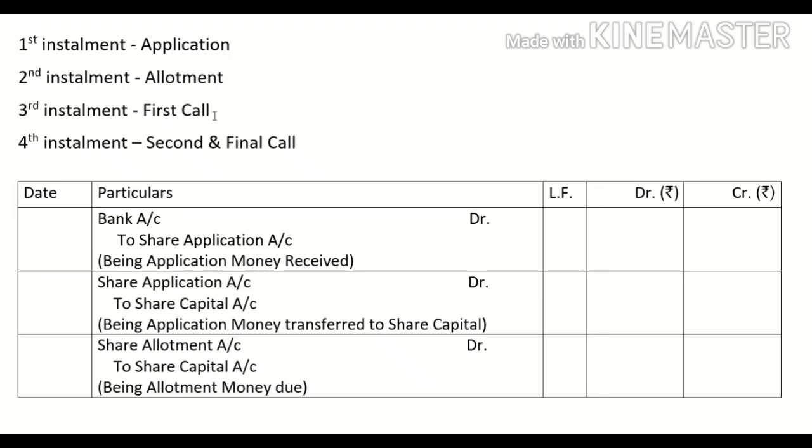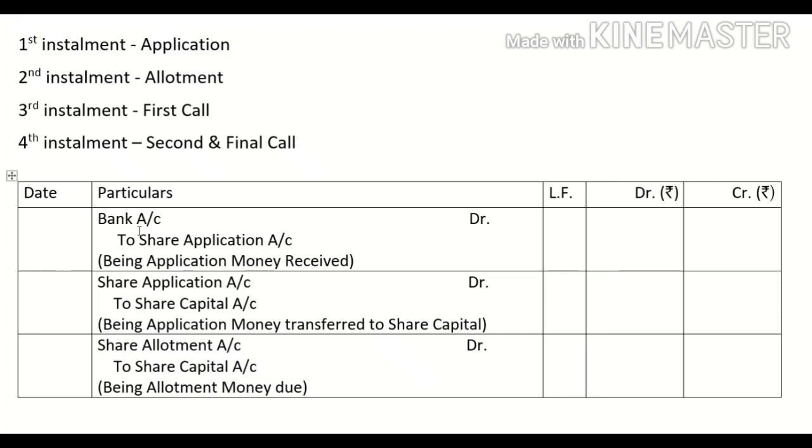First and final call. And in case two more installments are there, the first one will be called the first call and the last one will be called the second and final call. This is how the installments will be named.